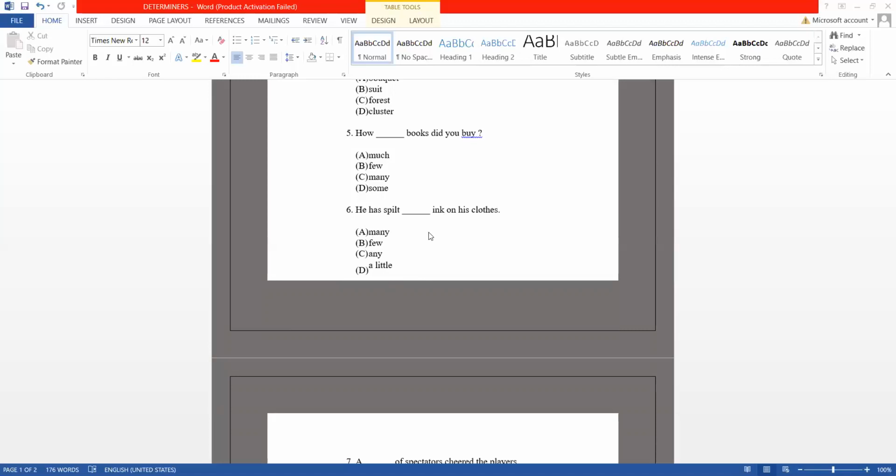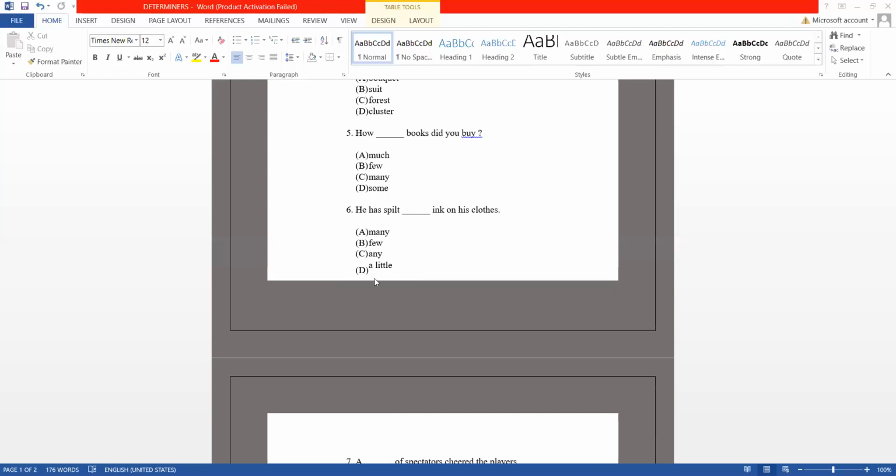So, my dear students, whenever we are referring to such a thing which is uncountable, but which has to be told in a certain proportion, we may use the term a little. We have to tell it in a positive way. So when we have to show that just a small part of the ink, because clothes are comparatively a bigger area, and ink must have been spilled on just a small portion of the cloth probably.